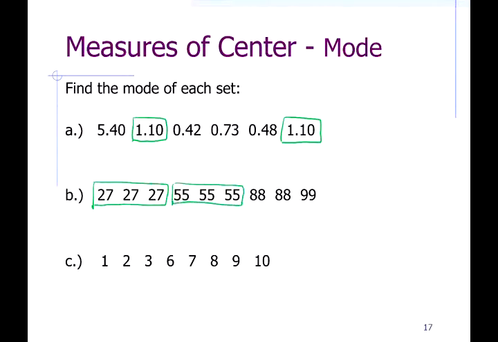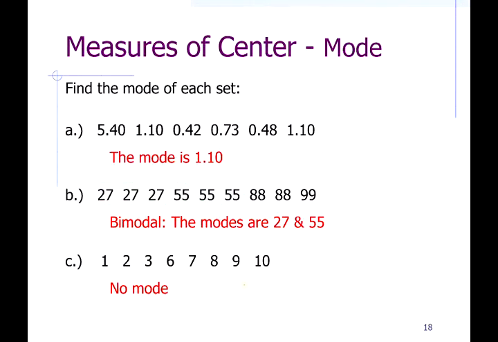There's only 2 88s and only 1 89, so 27 is repeated 3 times and 55 is repeated 3 times. And down here in C, 1, 2, 3, 6, 7, 8, 9, 10, nothing is repeated, so there's no mode. Here the 1.10 was the only number that was repeated, so there's a single mode, and in B we say bimodal because there are 2 numbers that are both repeated 3 times.